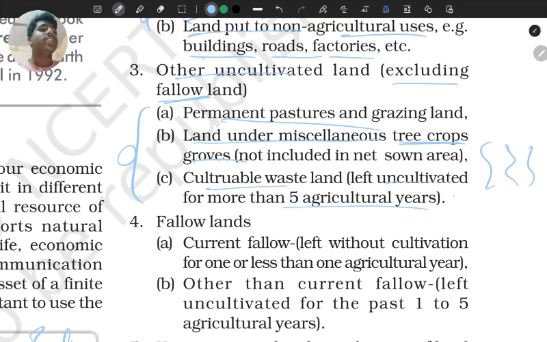5 agricultural years, like it comprises of 6 months to 12 months. Okay, it depends upon the plant you're growing. For sugar cane to grow, you would need a full year.